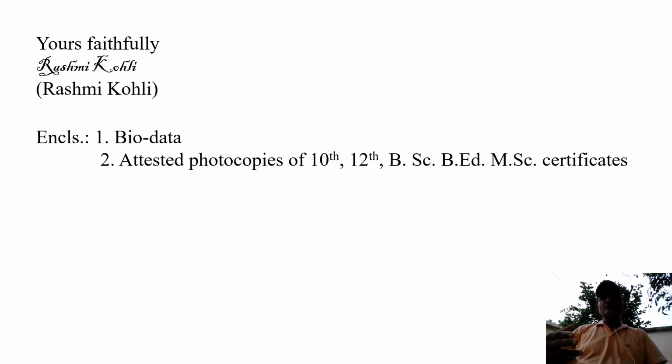After that, this is MSc. Not necessary though, because a school teacher needs qualification BSc plus B.Ed. So up to B.Ed, you must include in the list of certificates attached. But since I have attached the certificates for MSc also, since I have this qualification, I will attach it. So here we complete our application.